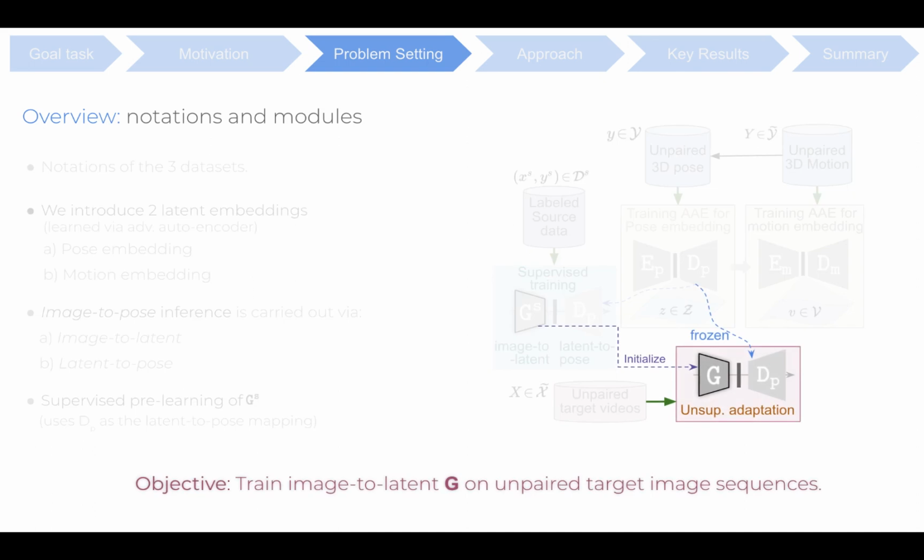After obtaining all the discussed pre-learned modules, our prime objective is to train or adapt the target specific image to latent mapping G on the unlabeled target domain samples. We initialize G from GS and DP is kept frozen.